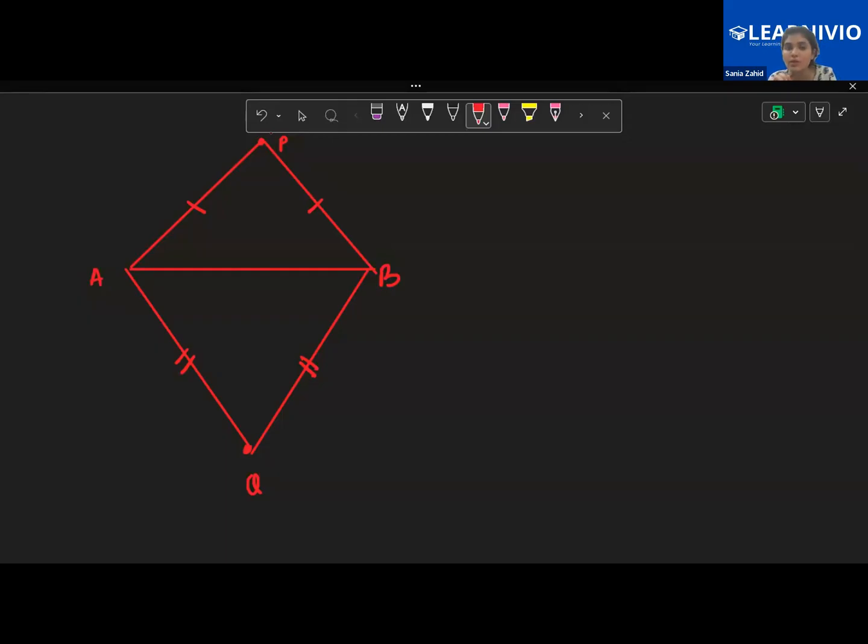Abdullah, why am I putting lines like this? What does this line mean? They're equal to each other. Yes, good. But I put single lines for AP and PB, then why am I putting double lines for AQ and BQ?